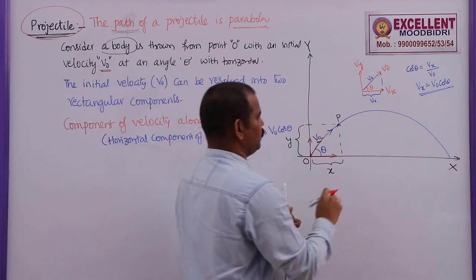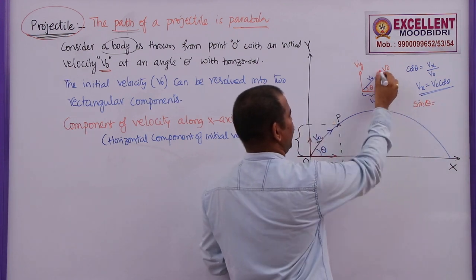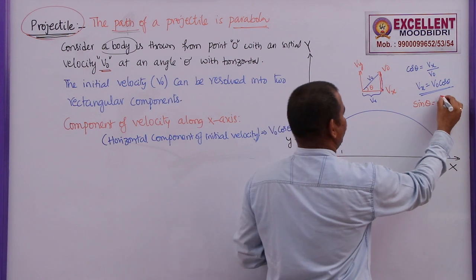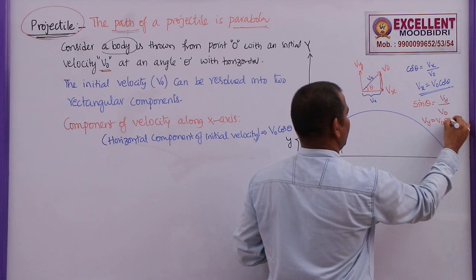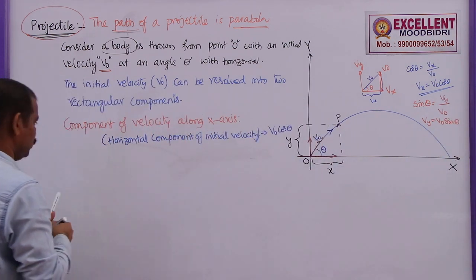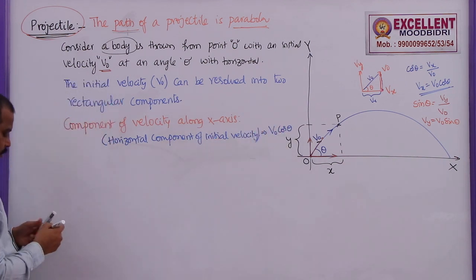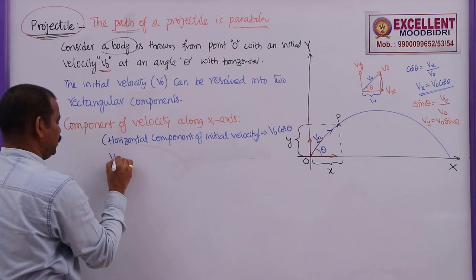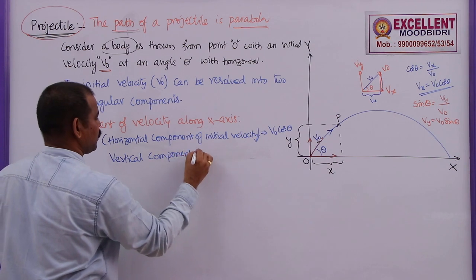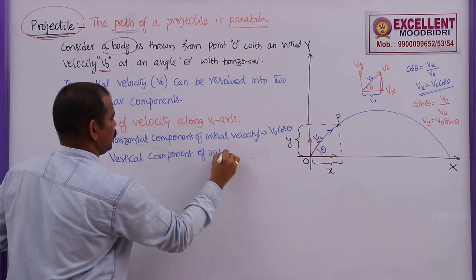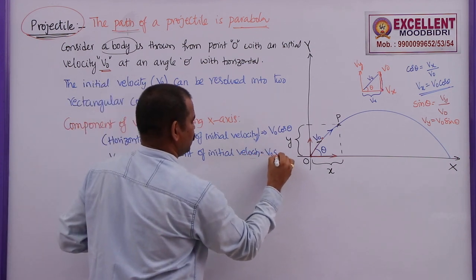Similarly, in the same diagram, if you take sin theta, which is equal to opposite side by hypotenuse. The opposite side is nothing but Vy. The hypotenuse is V naught. So Vy is equal to V naught sin theta. Here what I am going to write, the horizontal component of initial velocity is V naught cos theta. Now, the vertical component of initial velocity, you can write this as V naught sin theta.